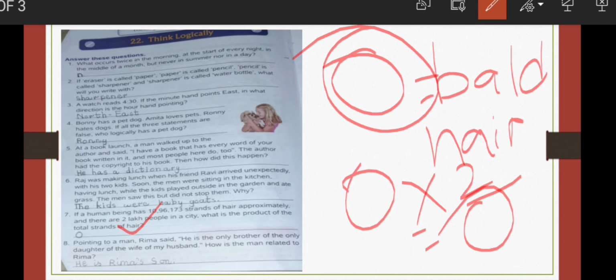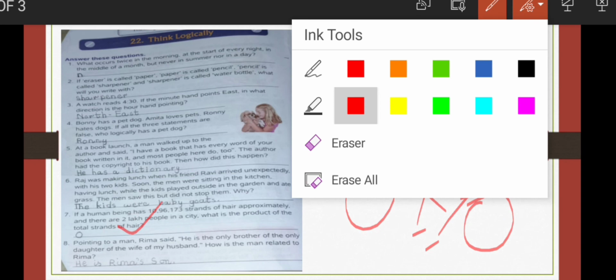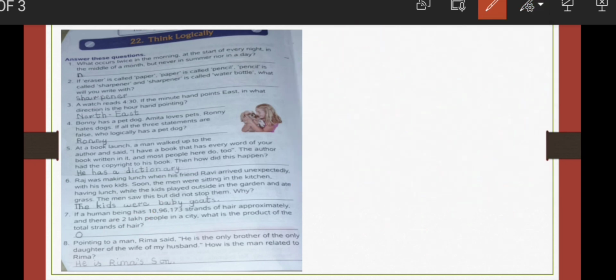Okay children. Next, the last one. Pointing to a man, Rima said, he is the only brother of the only daughter of the wife of my husband. How is the man related to Rima? So the man is obviously Rima's son, isn't it? Because he is the only brother of the daughter. Brother of the daughter means her daughter and her son.